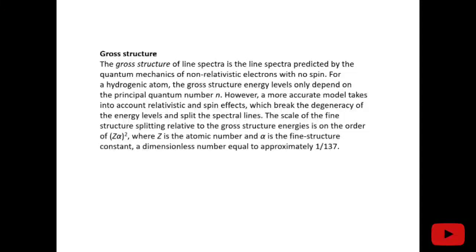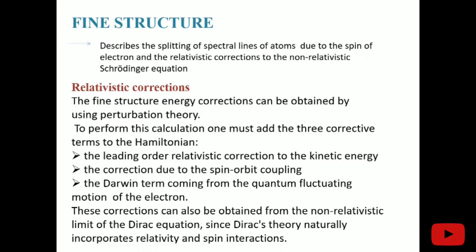Then what is the difference? How can we get the splitting, and how can we learn more deeply about the structure of the atom? In order to get that, we look at the further splitting of the energy levels, which comes under the fine structure. The scale of the fine structure splitting relative to the gross structure energies is of the order of (Z alpha) whole squared, where alpha, we know, is the fine structure constant, equal to 1 by 137. Okay, so now we proceed to the fine structure.